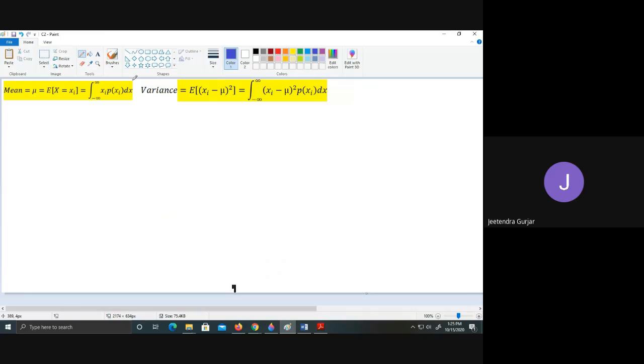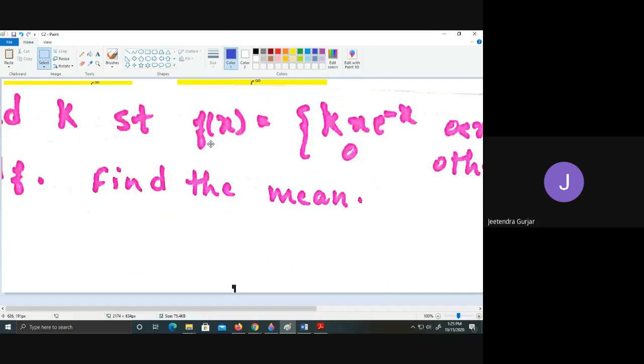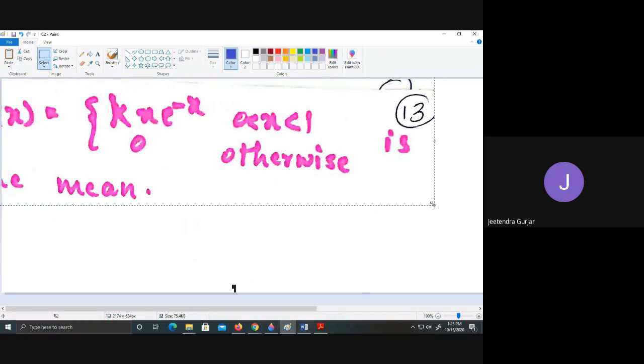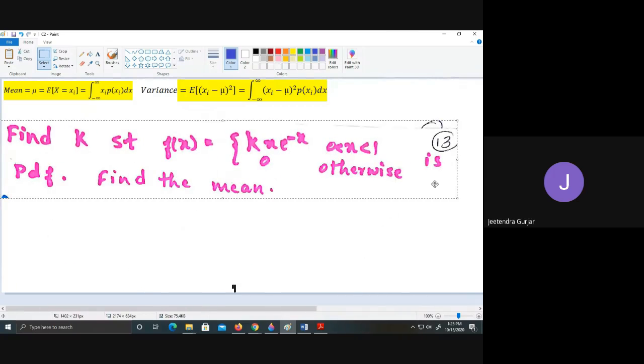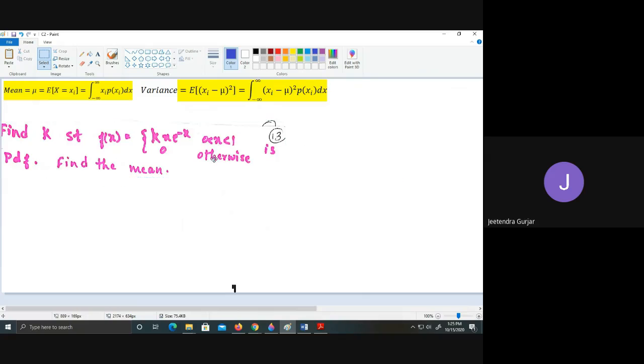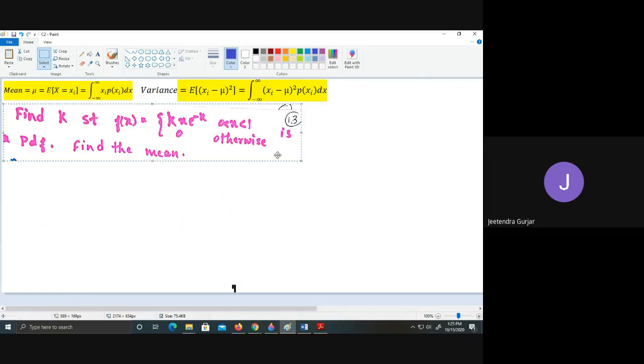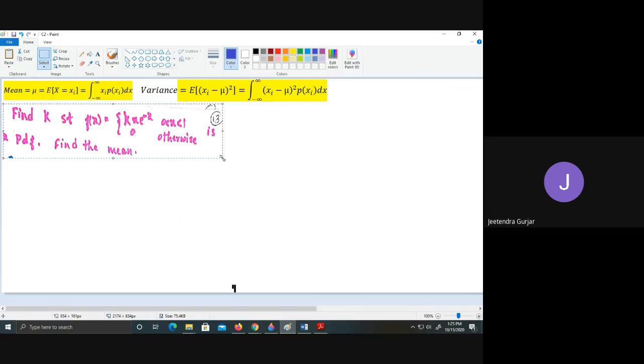You can write down the third example: find k such that f of x equals k x e raised to minus x, where the interval is between 0 to 1.